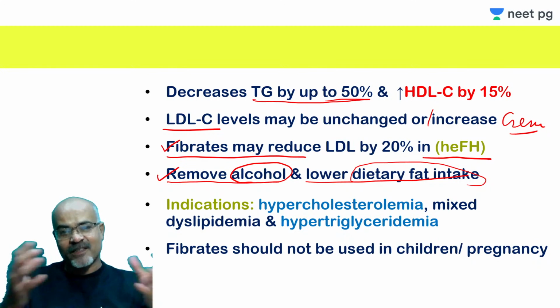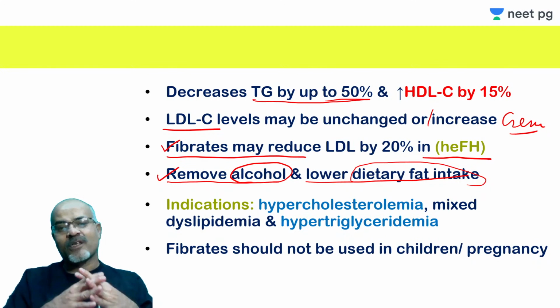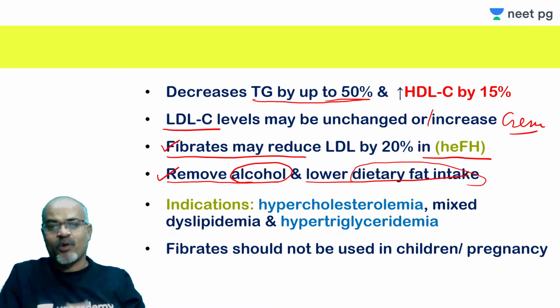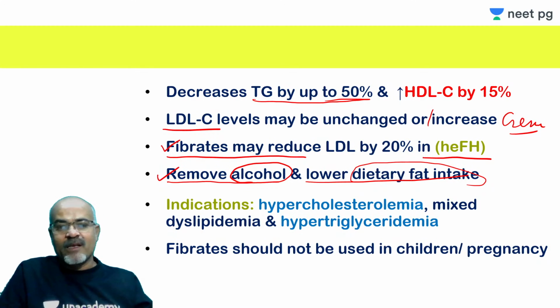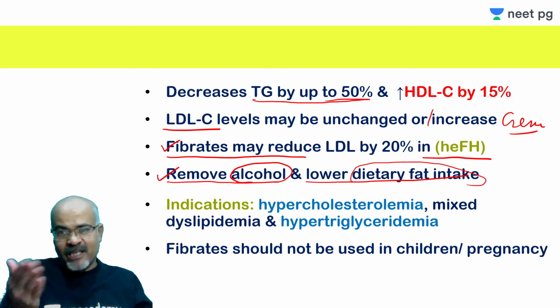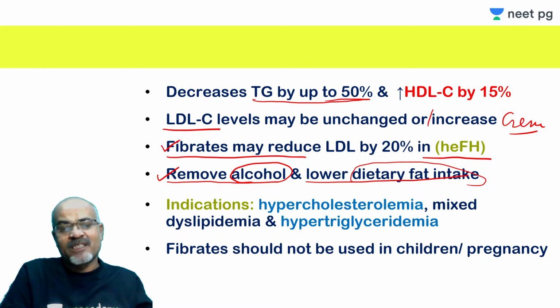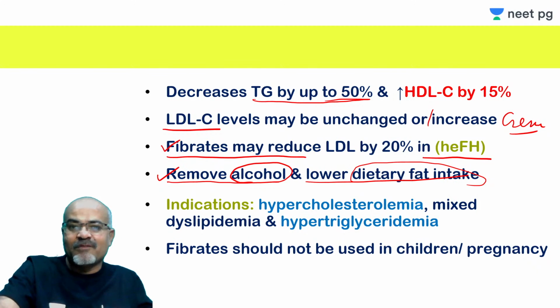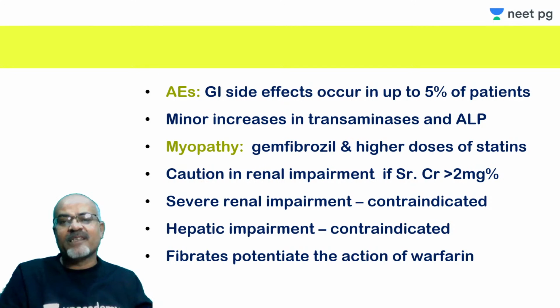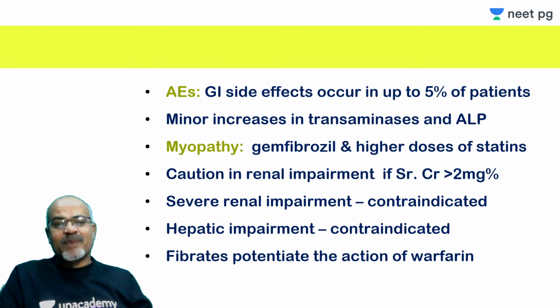So fibrate affects these kinds of disorder by supporting this primary therapy. Indications are hypercholesterolemia, maybe in case of heterozygous familial hypercholesterolemia, mixed dyslipidemia, hypertriglyceridemia, and as I told you, fibrate should not be used in children and pregnancy, because gemfibrozil crosses the placental barrier. Usually these fibrates are well tolerated drugs, quite commonly used in practice.